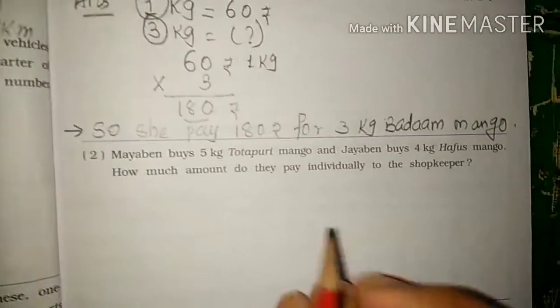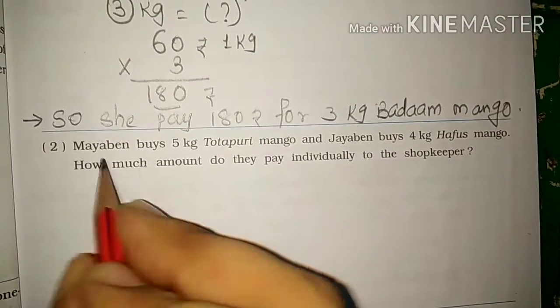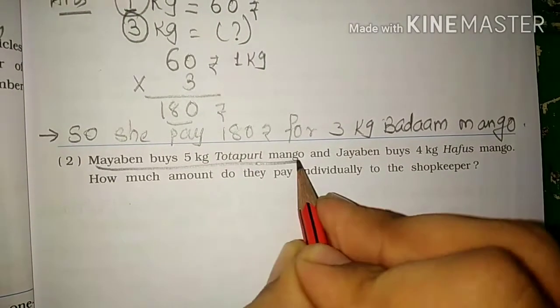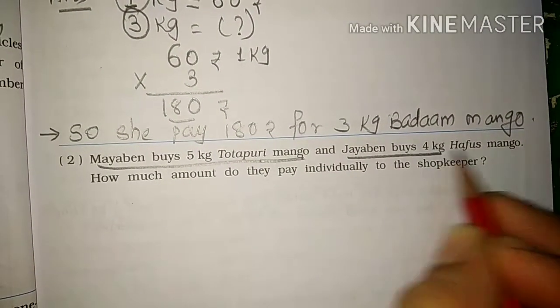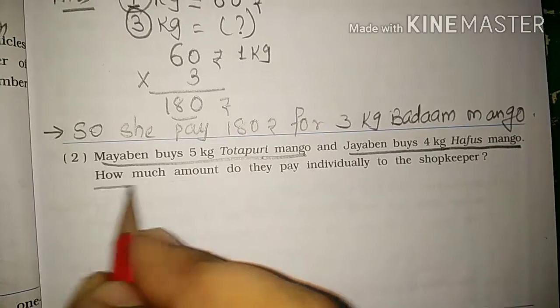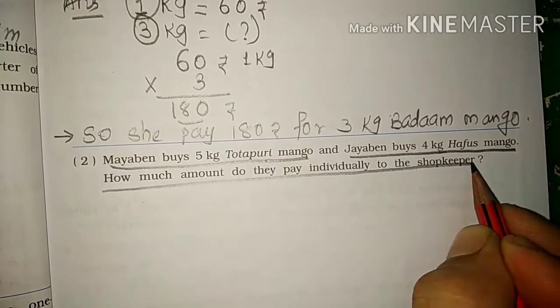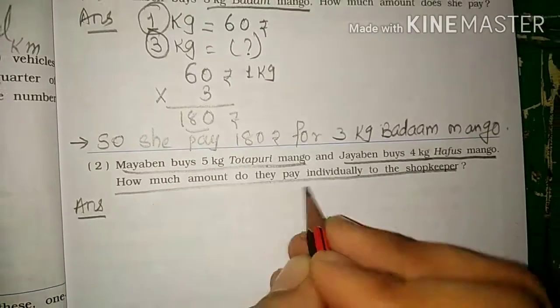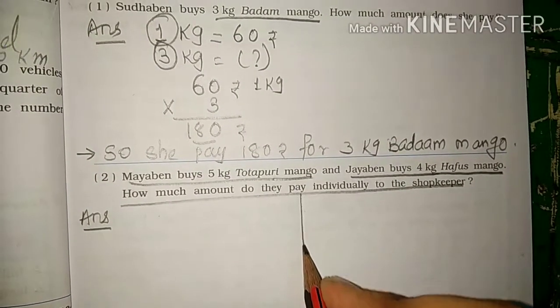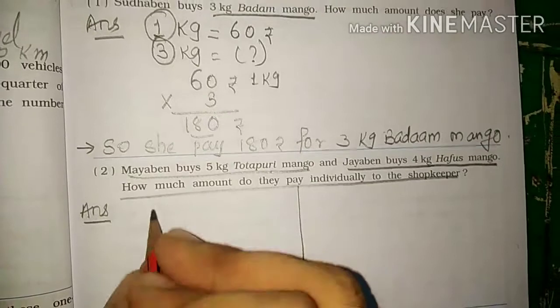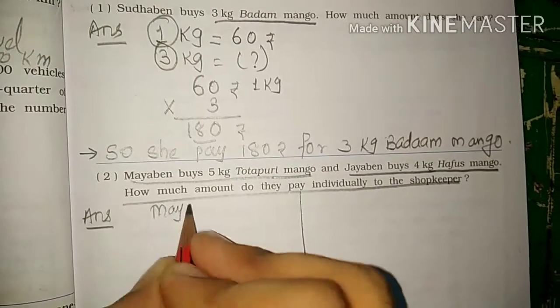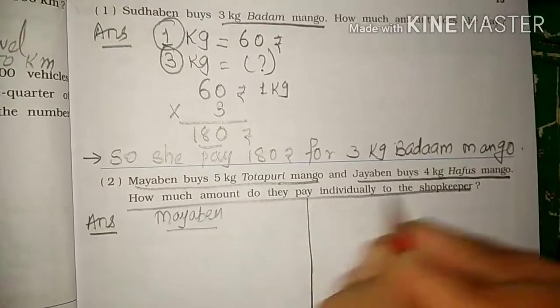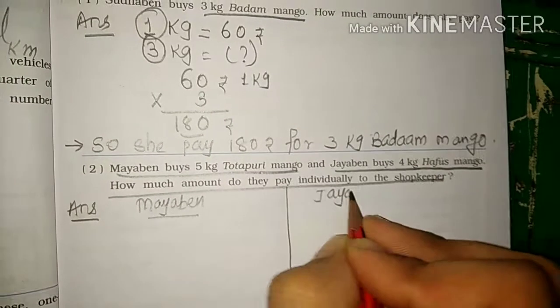Let's look at the next question students. Maya Ben buys 5 kg totapuri mango and Jaya Ben buys 4 kg hafus mango. How much amount do they pay individually to the shopkeeper? So now students, here I have to make 2 columns for the answer because there are 2 persons. One here is Maya Ben and another is Jaya Ben.